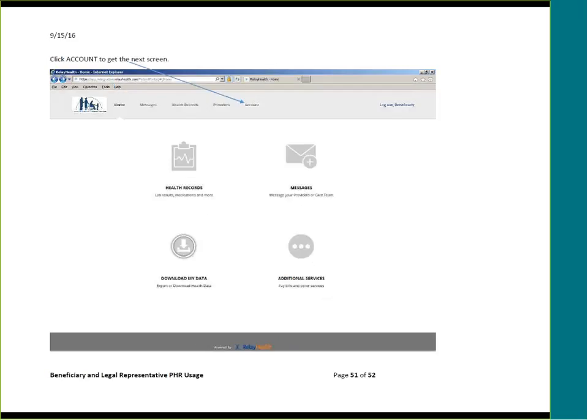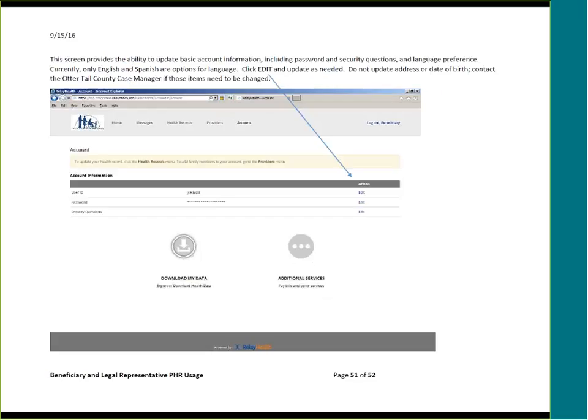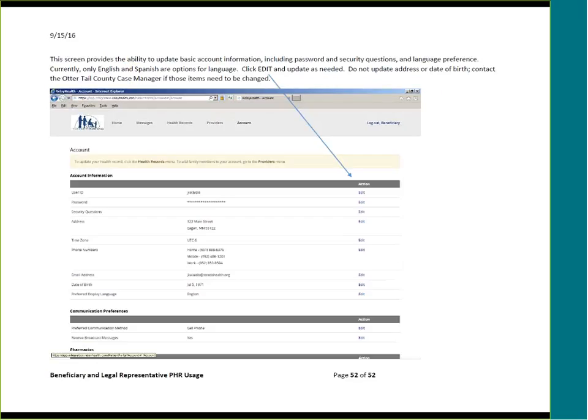And finally, click Account to get to the next screen. This screen provides the ability to update basic account information, including password and security questions, as well as language preference. Click Edit and Update as needed. Do not update address or date of birth. As we just discussed, contact the Otter Tail County case manager if those items need to be changed.